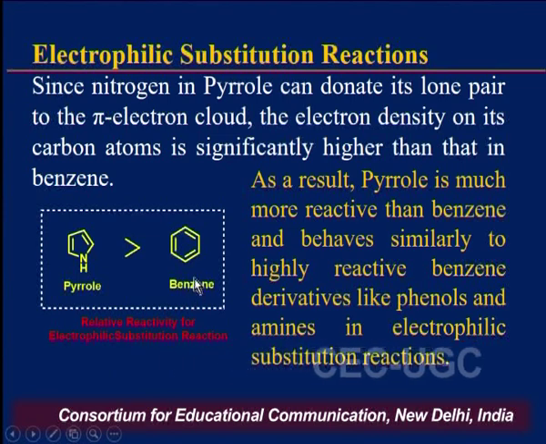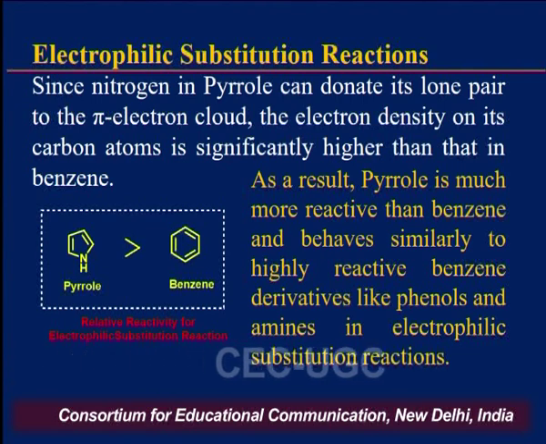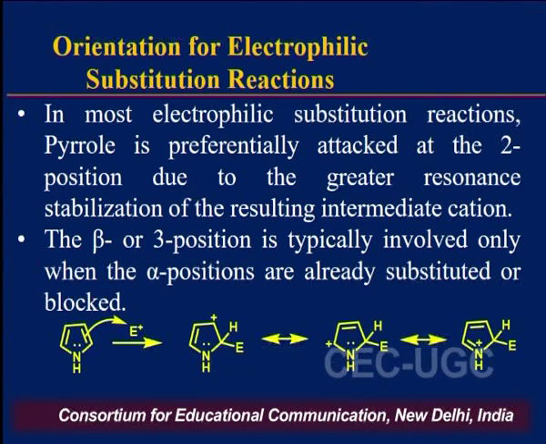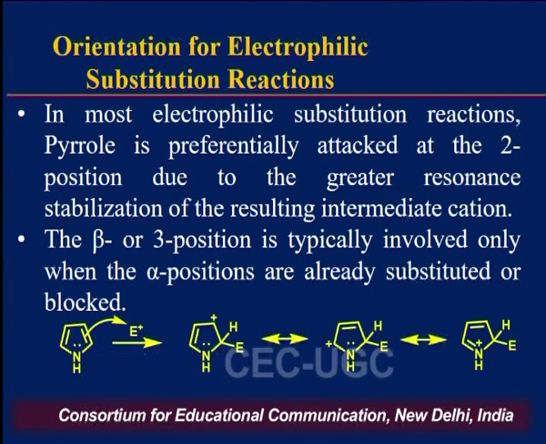As a result, pyrrole is much more reactive than benzene and behaves similarly to highly reactive benzene derivatives like phenols and amines in electrophilic substitution reaction. The orientation for the electrophilic substitution reaction in pyrrole can be seen that the electrophilic attack will take place at 2 position rather than at 3rd position. But if the 2 position is already occupied, then the electrophilic substitution reaction will take place at 3rd position.